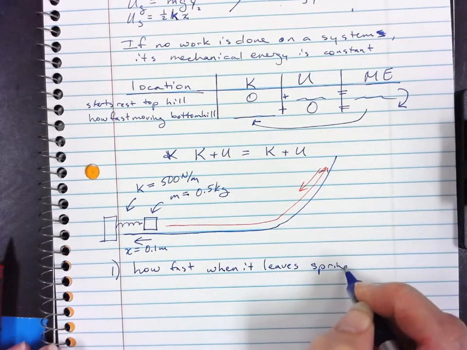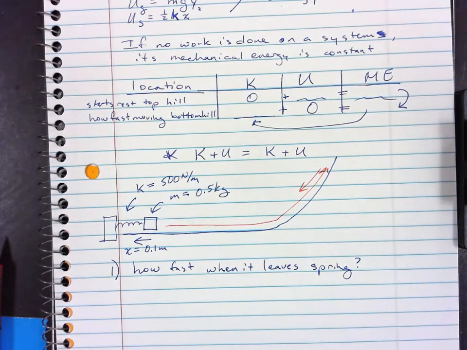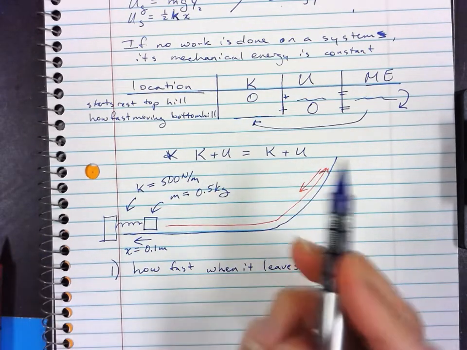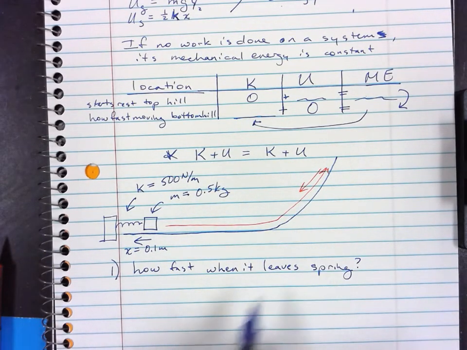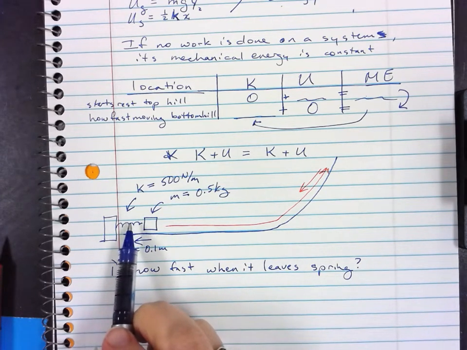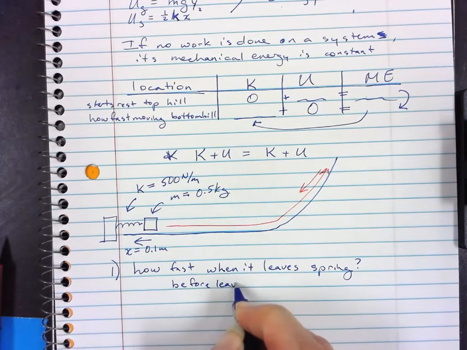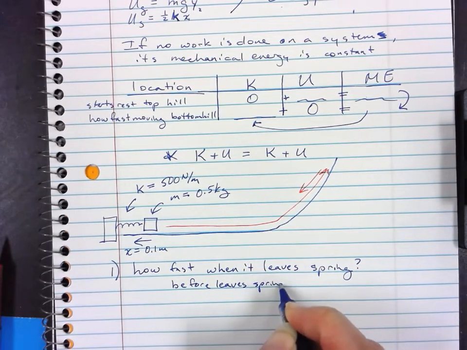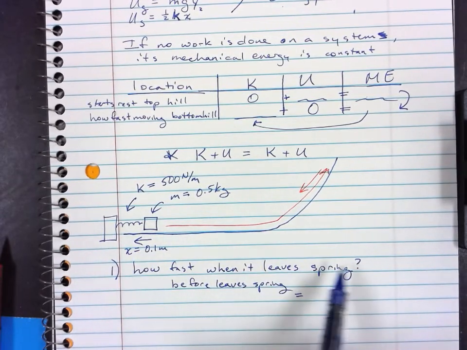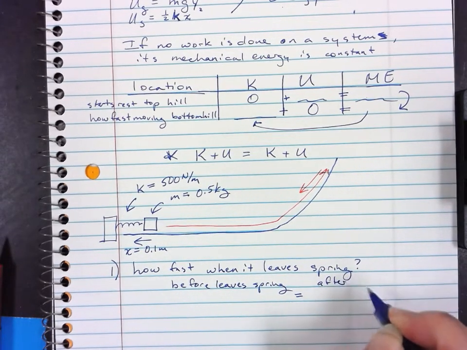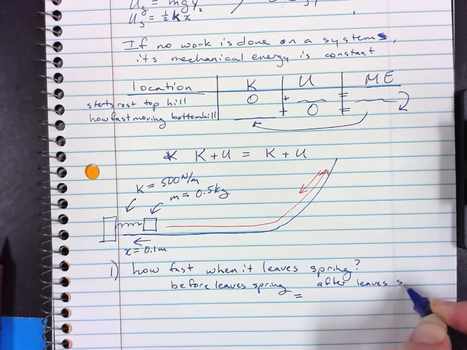So you need to always, for every problem, identify your two locations, your left location, your right location. How fast when it leaves the spring? Well, I know information about before it leaves the spring. So on the left side, I have before it leaves the spring. And on my right side, I'm going to have my question. My second location is right after it leaves the spring.